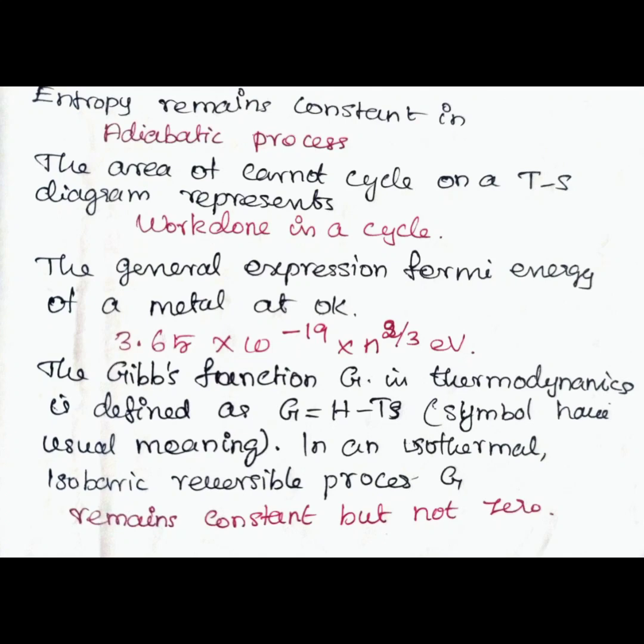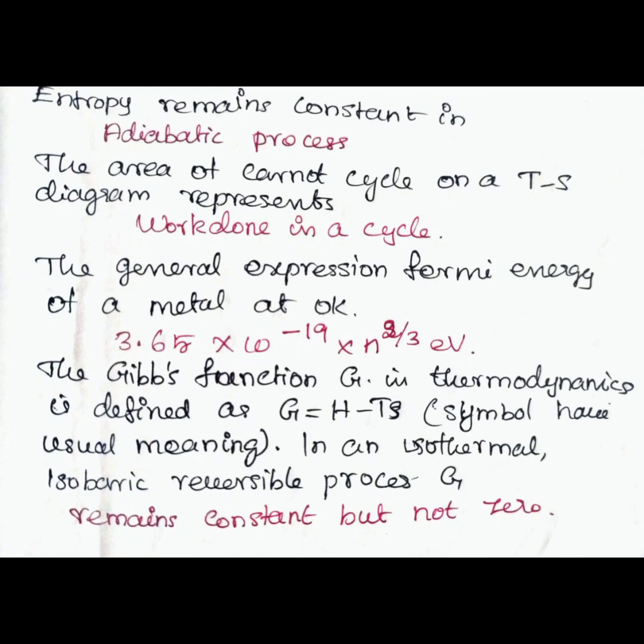The general expression Fermi energy of a metal at 0 Kelvin is. Answer: 3.65 into 10 power minus 19 into n power 2 by 3 electron volt.